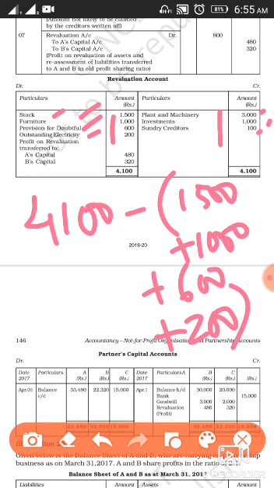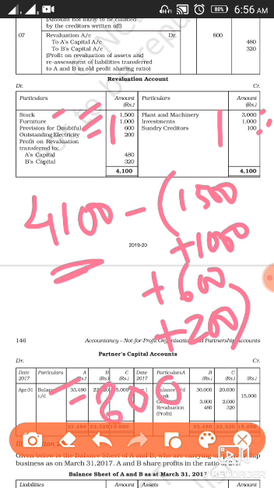So from the total of your credit side, you will decrease the total of the debit side, and the left balance, if the credit side exceeds your debit side's total, then it will be a profit on revaluation. When we subtract it, we are getting 800 rupees.